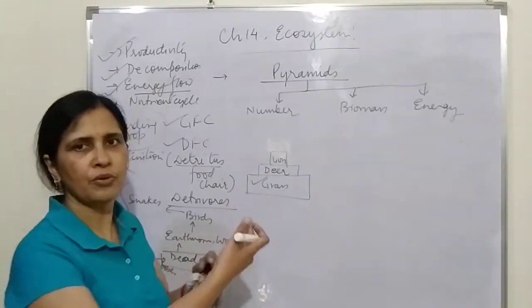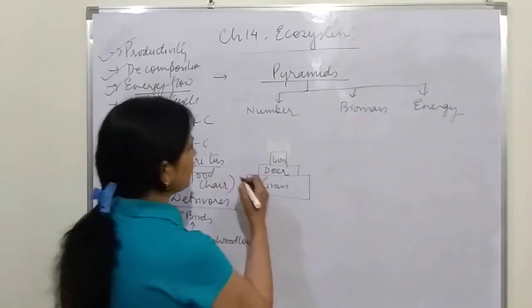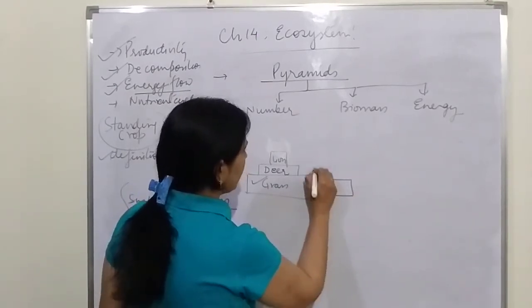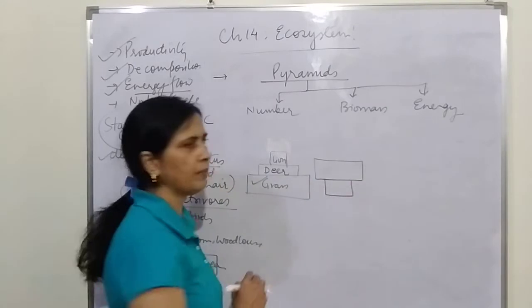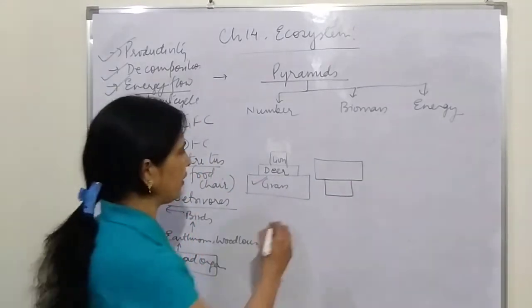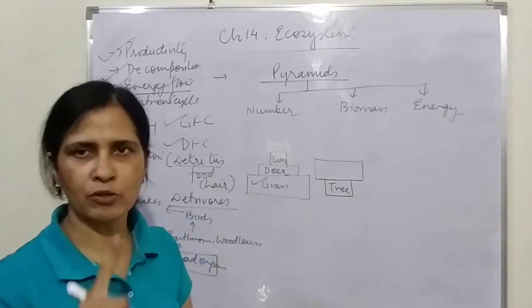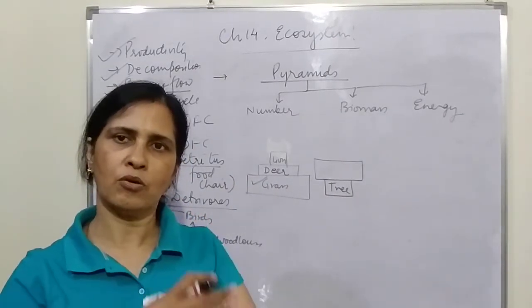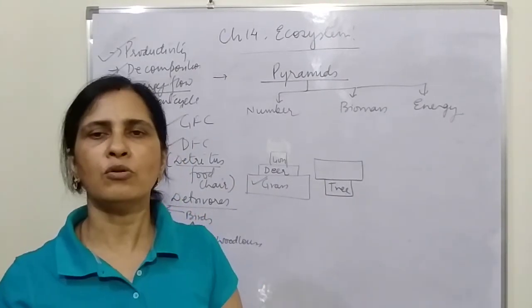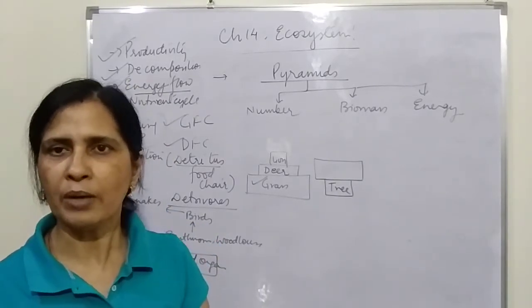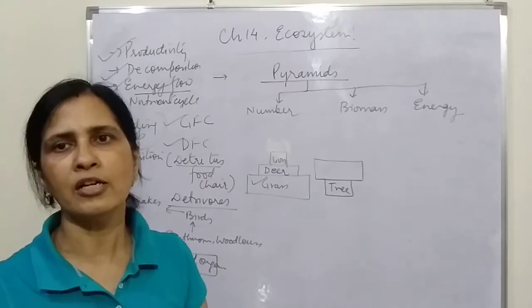Now this number pyramid can be inverted also. Inverted in the sense that the producers may be present in less number and the organisms which consume them may be present in large number. For example, let us take one tree as a producer. On that tree a lot of fruits grow, and those fruits are eaten by, let us say, hundreds of birds. One mango tree can feed hundreds of birds.